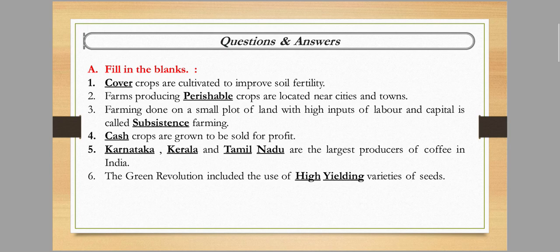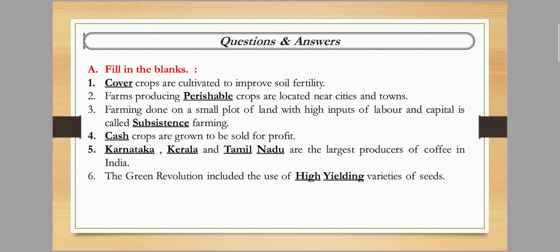Dash crops are cultivated to improve the soil fertility. The first answer is cover crops. Cover crops are cultivated to improve the soil fertility. Next, dash farming. Farms producing dash crops are located near the cities and towns. Perishable crops are located near the cities and towns.